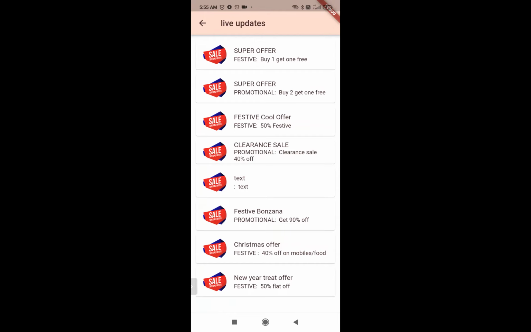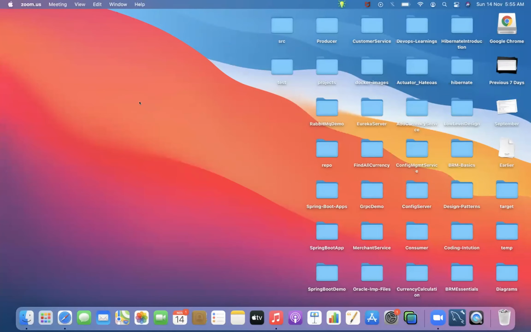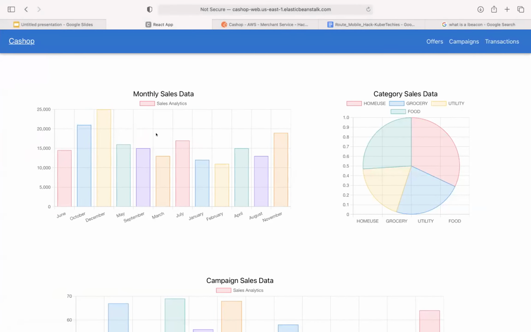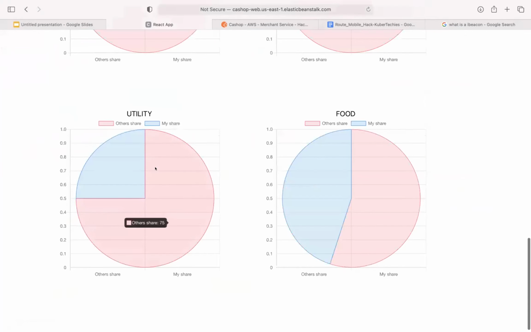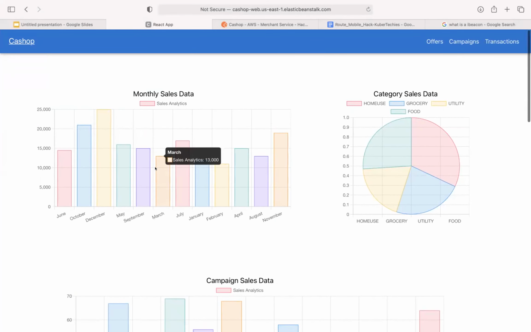So that's the end-to-end flow as to how exactly we are doing it. Using the beacon technology or the Bluetooth here in this case, we collect a lot of data points, which we later use to send out campaigns through WhatsApp, to send out invoices through WhatsApp, and a lot of other things using the Route Mobile Business Messaging API. Now, let me go ahead and summarize it quickly for you. The heart of all of this is the analytics that we are generating, and then sending those campaigns on WhatsApp.